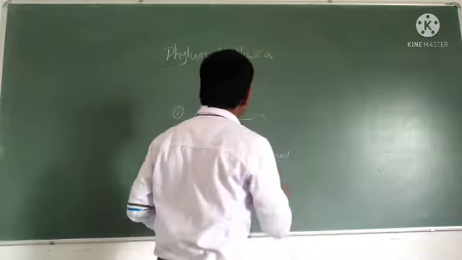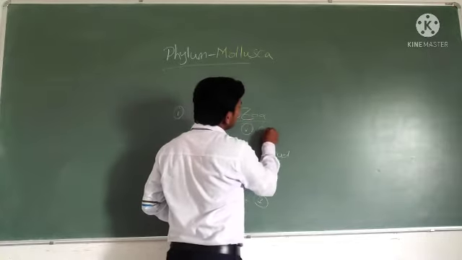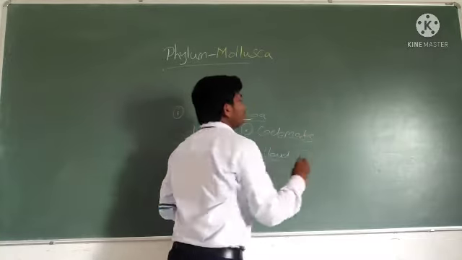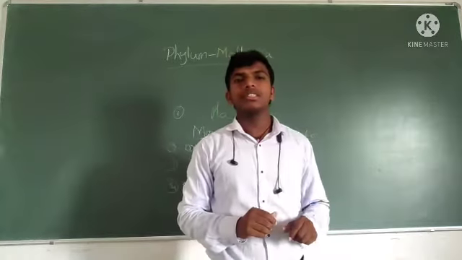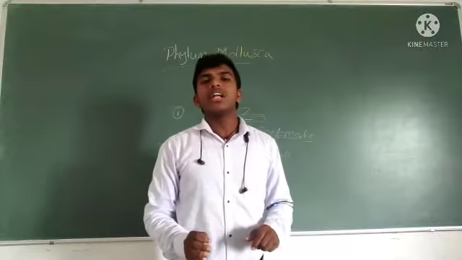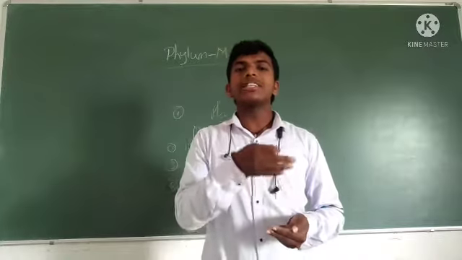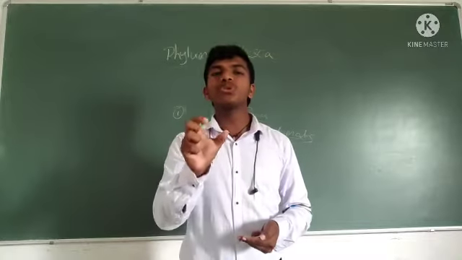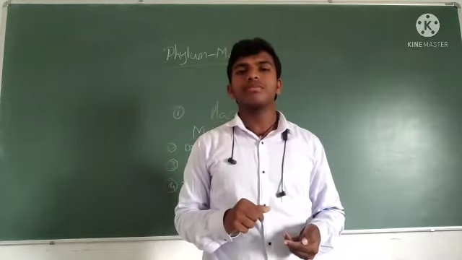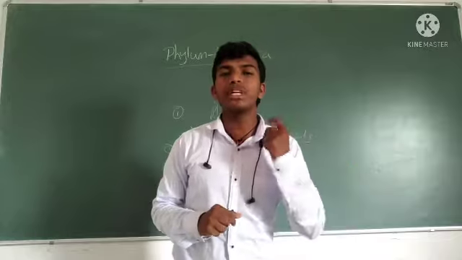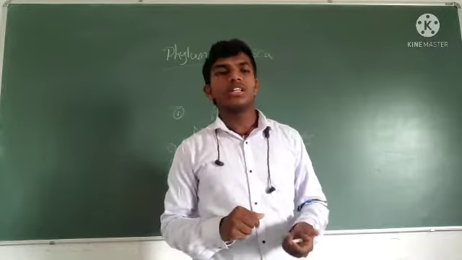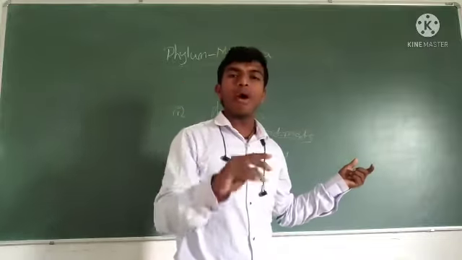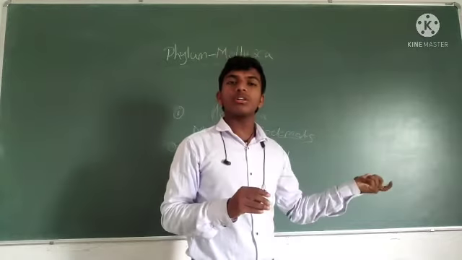Okay, and these are coelomates. Coelomates means what? Coelomates means the body cavity is lined by the mesoderm. There is a true coelom present, right? Body cavity is present. That's why it's called coelomates. Suppose if there is no body cavity, those are acoelomates.